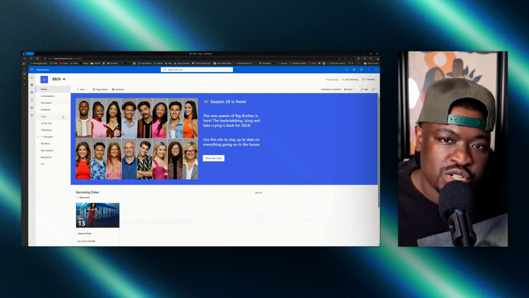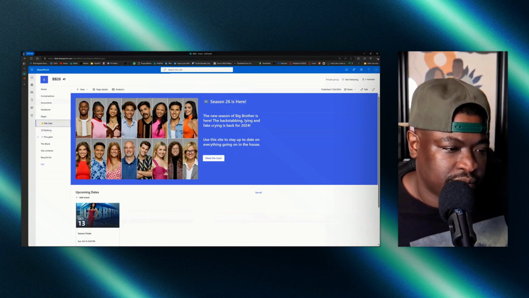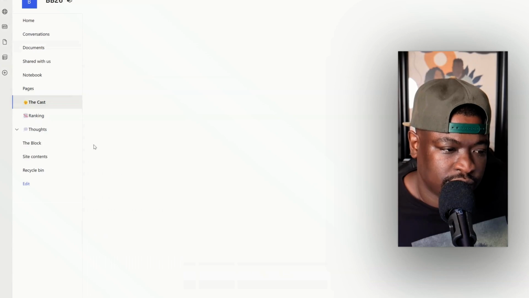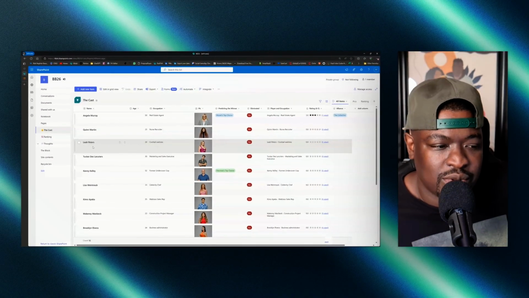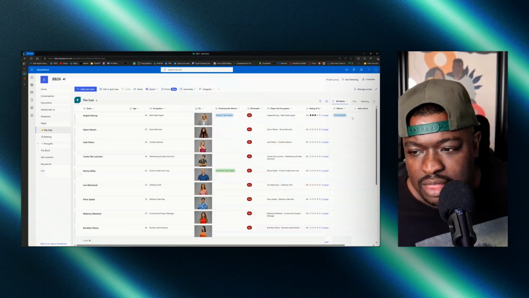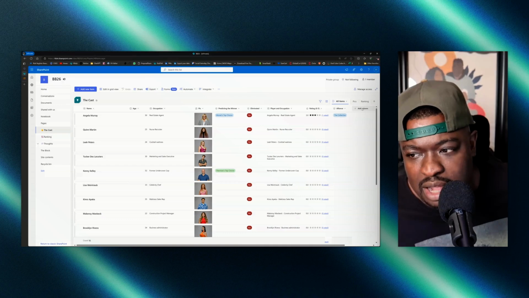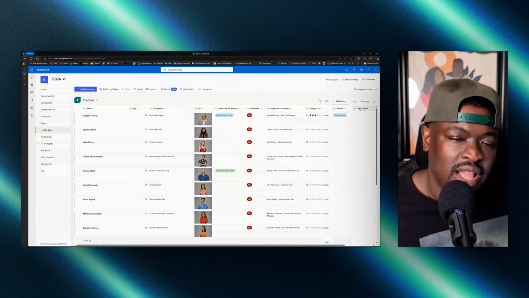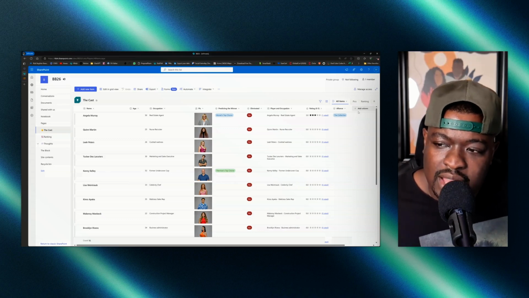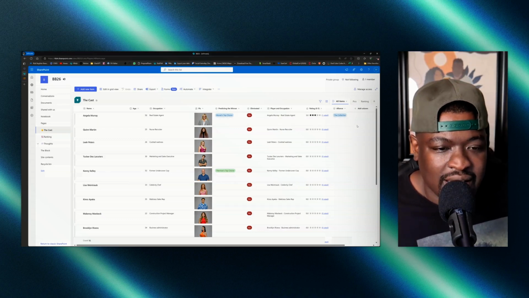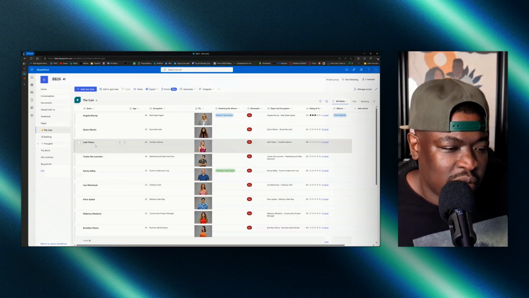Here's what I wanted to do. I want to track what's going on from week to week. And if you look here at the cast, I was thinking maybe I could put a column in here and track the cast that way. So I could put a column that says status, and then it would say HOH, nominee, all that other stuff. But then I would have to add a column for each week. And I was like, I don't really like that. Then I thought about this way.